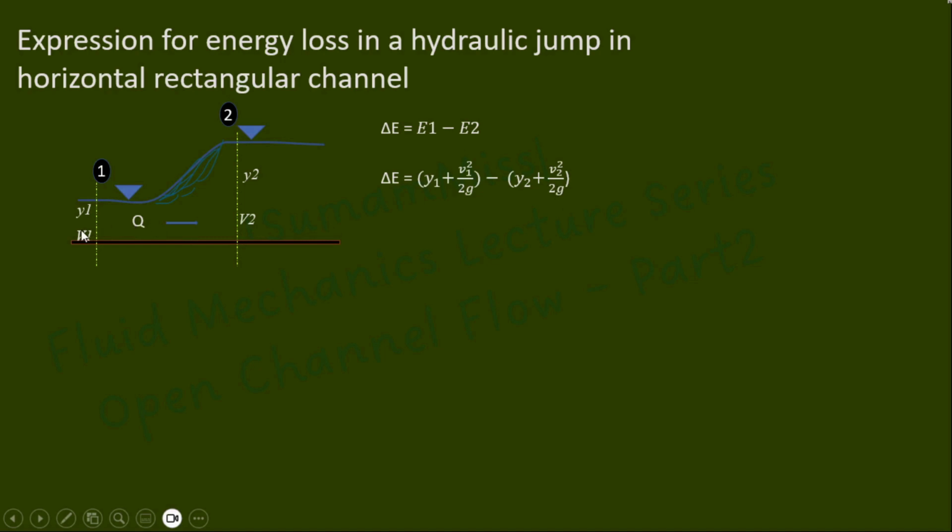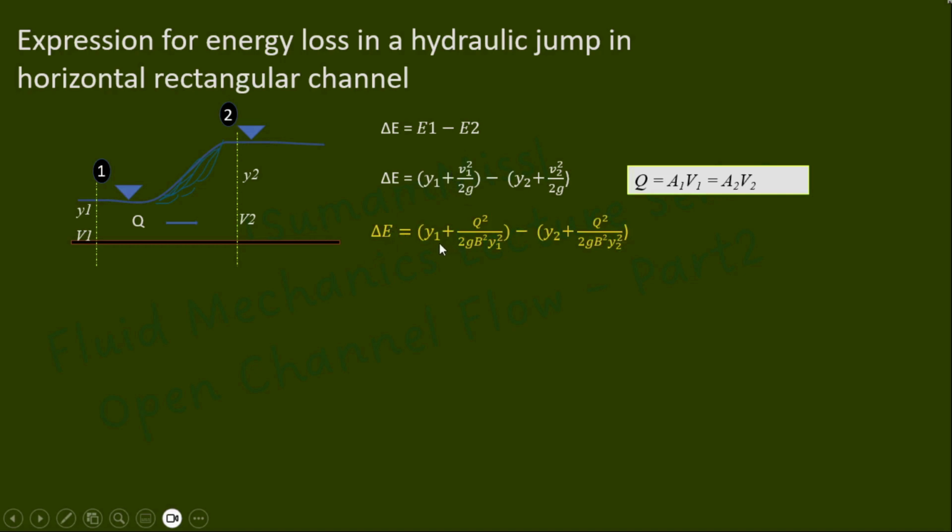Since the same discharge is flowing from section 1 to section 2, v1 equals Q by A1 and v2 equals Q by A2, where A1 equals b into y1 and A2 equals b into y2. So this equation can be written as delta E equals y1 plus Q square divided by 2g into b square y1 square, minus y2 plus Q square divided by 2g into b square y2 square.